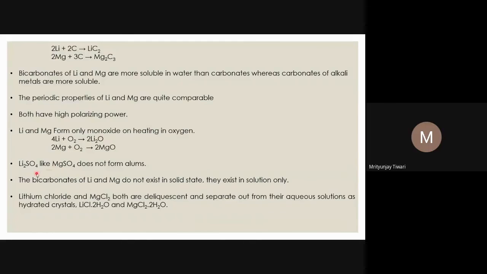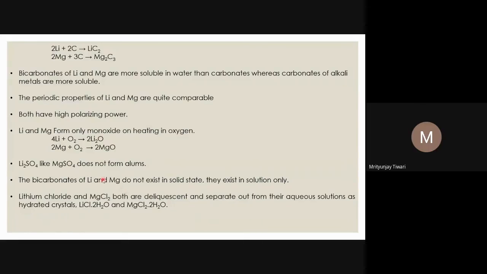Lithium sulfate, like magnesium sulfate, does not form alums. However, other alkali metal sulfates form alums. This property of lithium sulfate not forming alum resembles the property of magnesium sulfate.